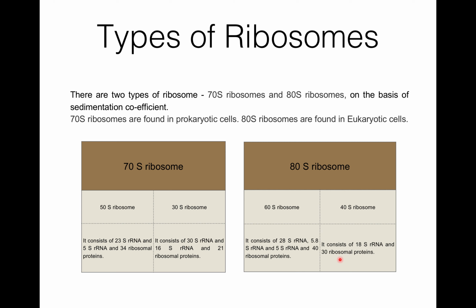Now what is S? Actually, S is the sedimentation coefficient, that is the speed of sedimentation in the ultracentrifuge. 1S is equal to 1 into 10 to the power minus 13 centimeter per second per dyne per gram. So the 70S ribosome has a sedimentation coefficient of 70S, and the 80S ribosome has a sedimentation coefficient of 80S.